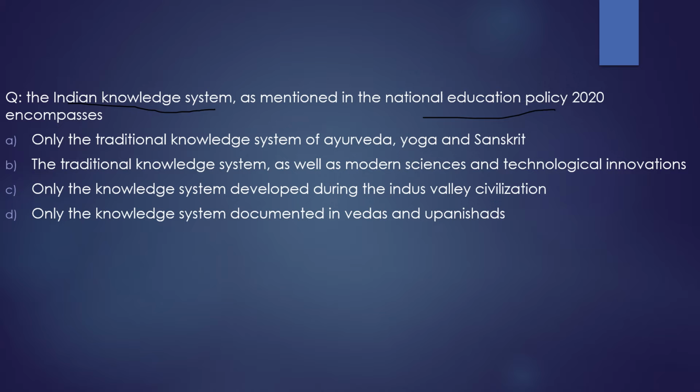First statement, it contains only the traditional knowledge system of Ayurveda, Yoga and Sanskrit. No, totally incorrect. Second statement, traditional knowledge system as well as modern sciences and technological innovations. 100% correct. Only the knowledge system developed during the Indus Valley civilization. Incorrect. Only the knowledge system documented in Vedas and Upanishads. Totally incorrect. So with respect to this question, what does this Indian knowledge system contain?